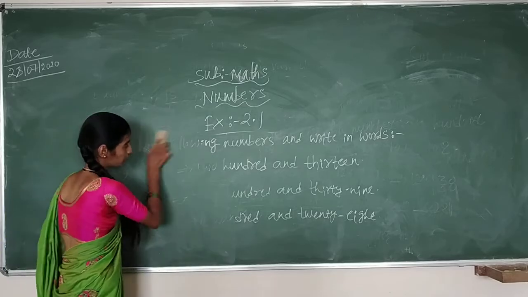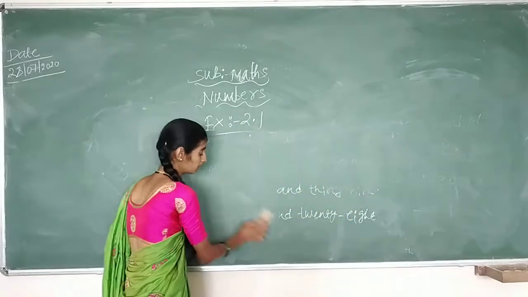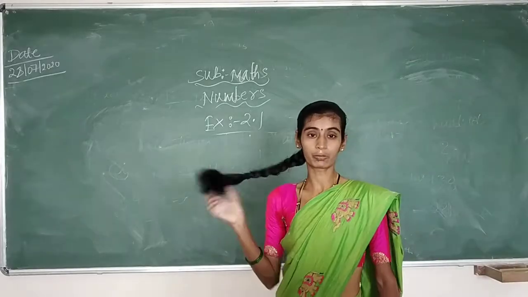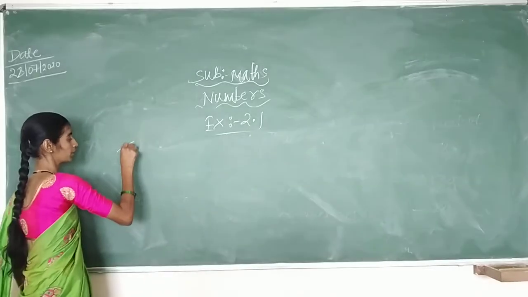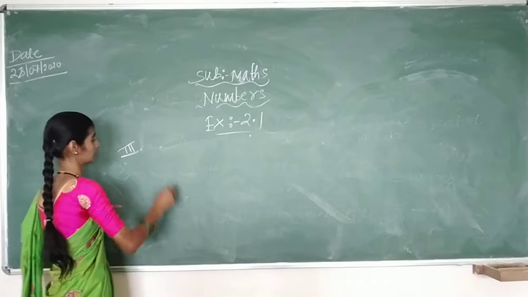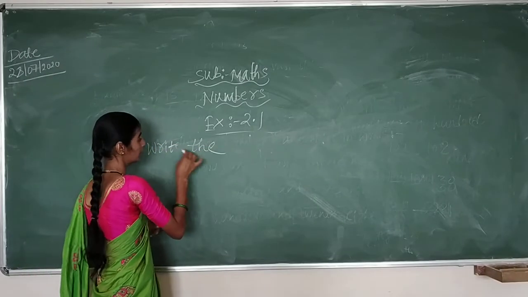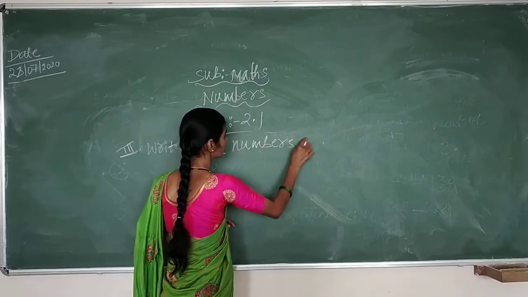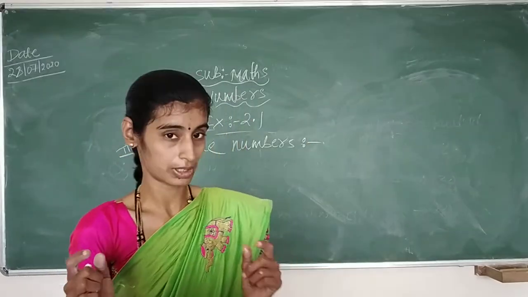Here, opposite of this, they will give you the number name. You have to write the number for it, as I explained before how to write it. So in exercise 2.1, the third bit is write the numbers. Children, don't get tensed. Here you have to write the numbers.